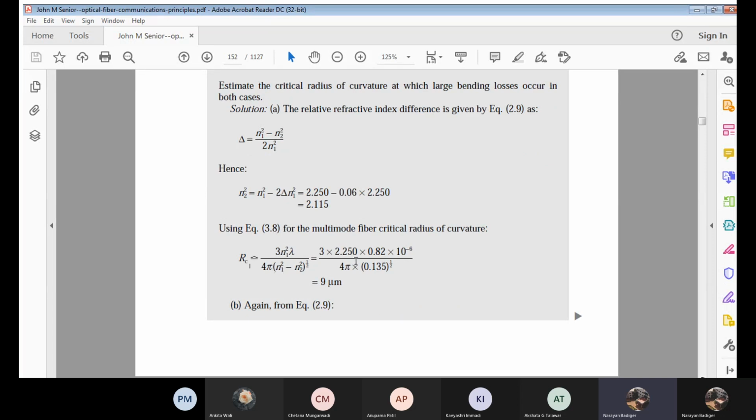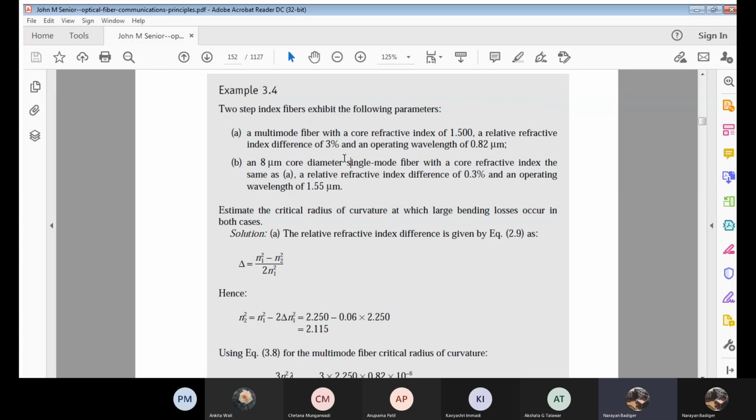N1 square minus N2 square. You need to calculate this separately and just put it. That's all. So N1 square, 1.5 square, minus N2 square, 2.115. 2.25 minus 2.115 will be somewhere around 0.135 under root. Clear? Simple calculation. That's all. Okay. Now if we simplify this, you are going to get this as 9 micrometer. Okay, this is the critical radius of curvature for multimode fiber.